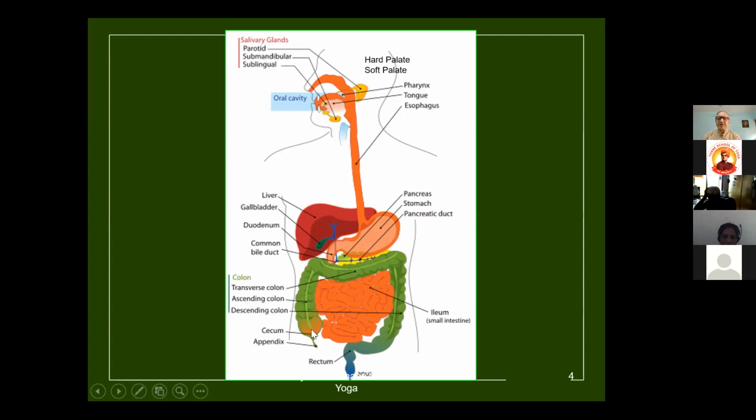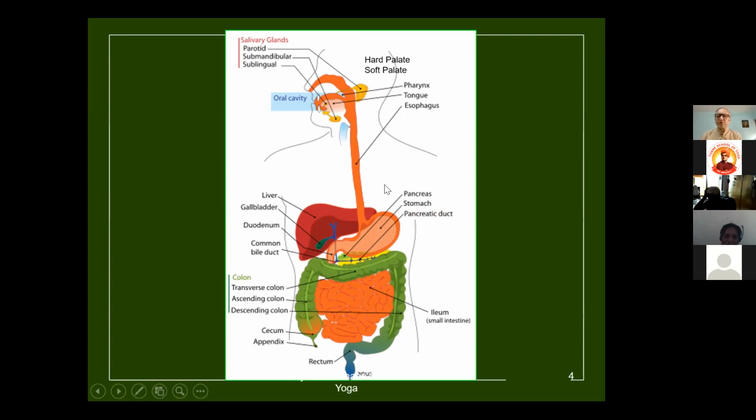Now there are three parts of the large intestine. One is called the ascending colon, which goes up against gravity. There is a transverse colon, which goes from the right side of the body to the left side. Then there is a descending colon from the left side downward. So there are three parts of the large intestine. And the last part of the tube is called the rectum and the anus.